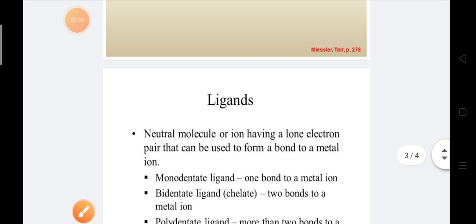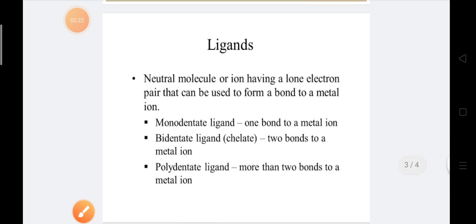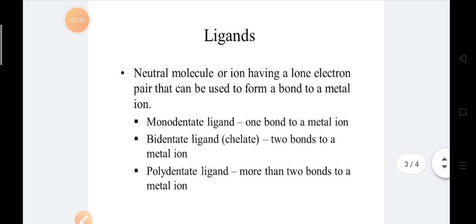So what is a ligand? I have said that in a coordination compound there will be a central metal atom. We know there are mainly three types of metal: alkali metals, alkaline earth metals, as well as transition metals. But what are the ligands? The metals in the coordination compound are bonded with the ligands. So what is basically a ligand?